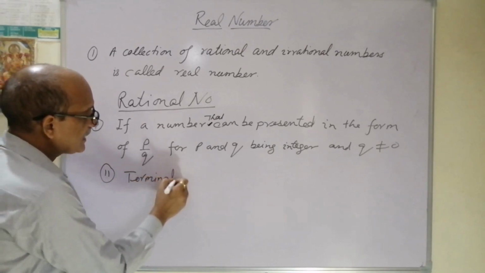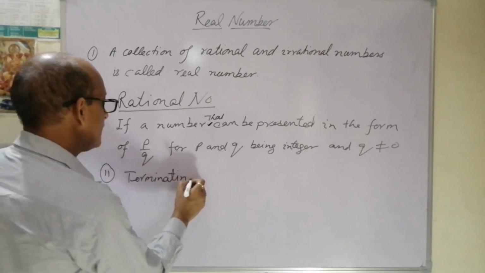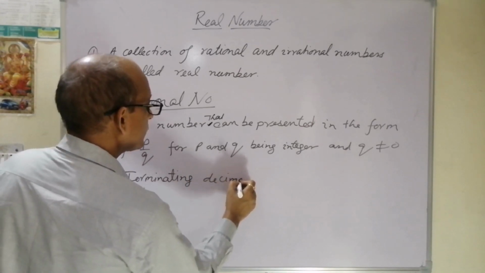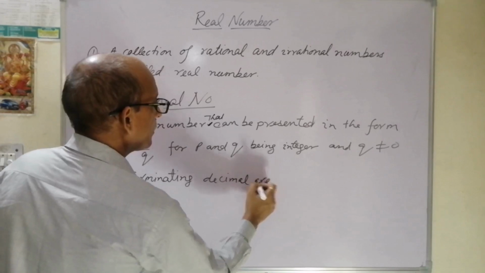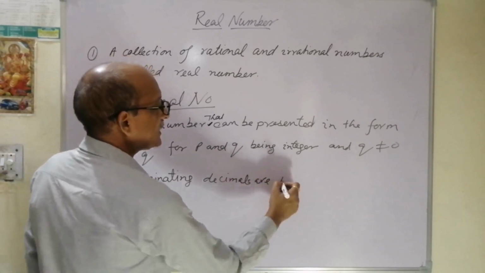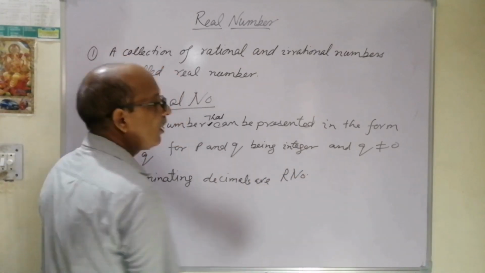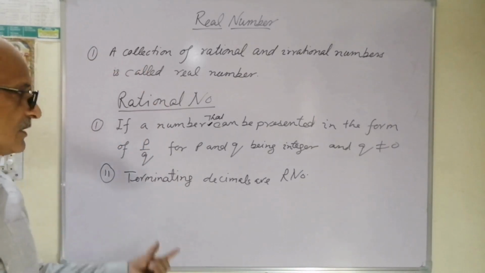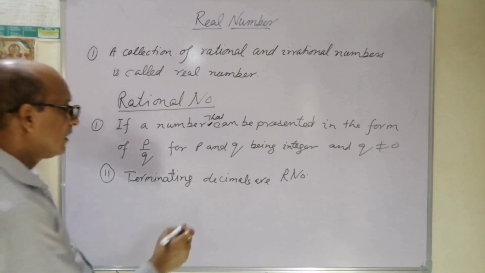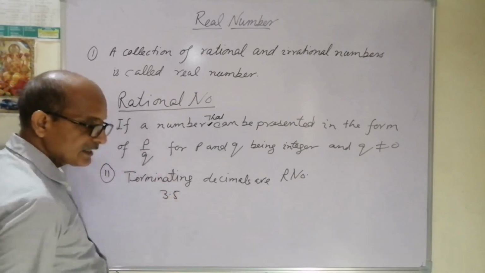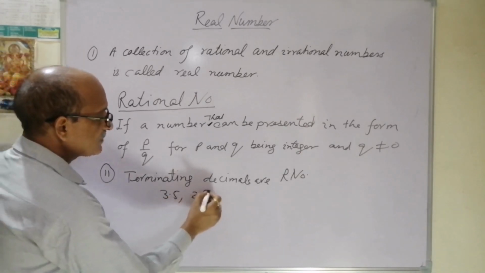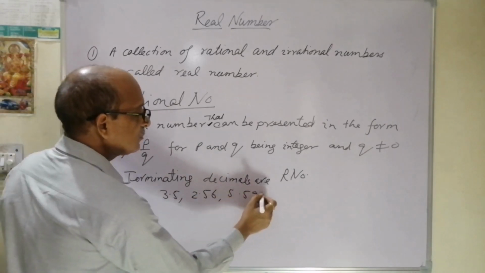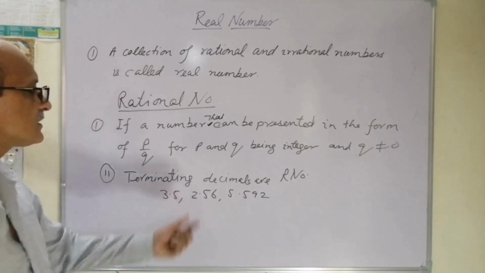All terminating decimals are rational numbers. If a number is a terminating decimal, then we need not think about it, like 3.5, it is a rational number. 2.56, rational number. 5.592, a rational number. It is known as a terminating decimal.